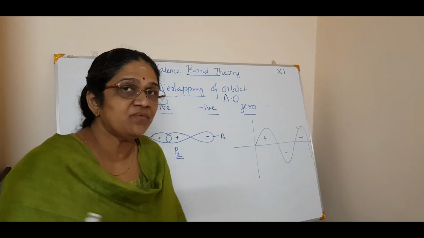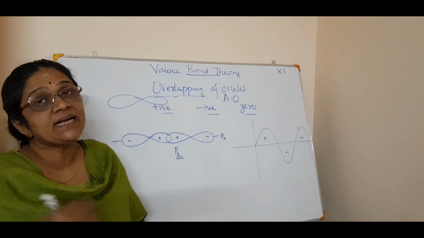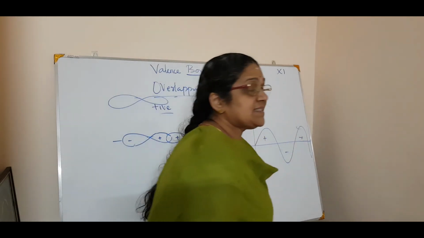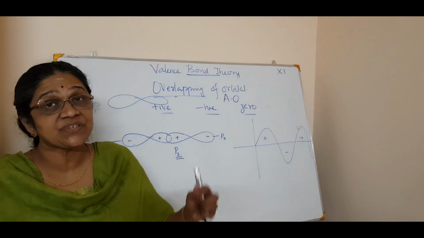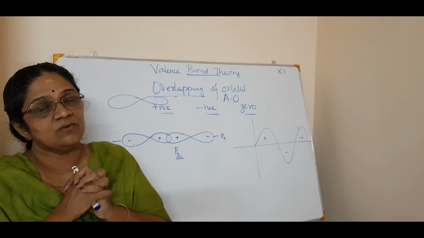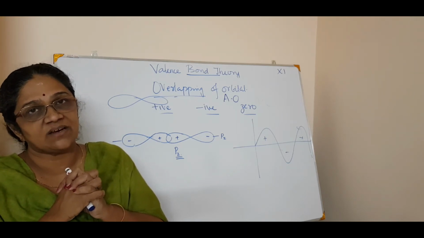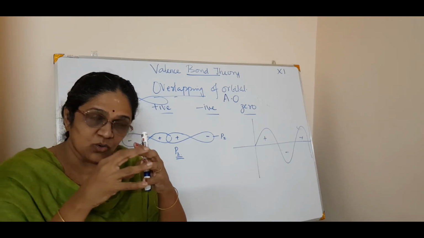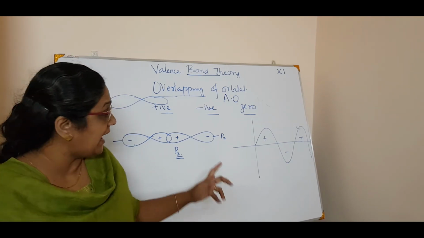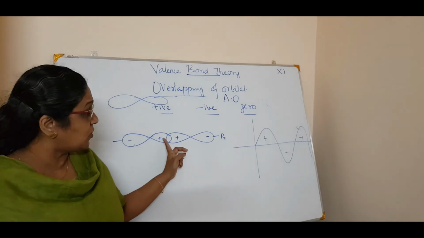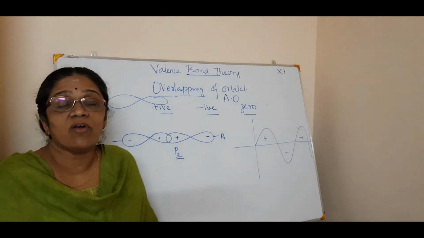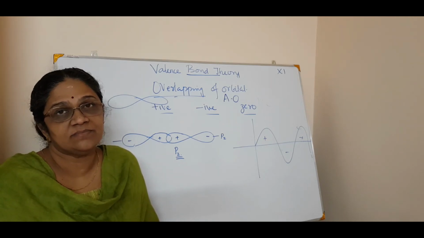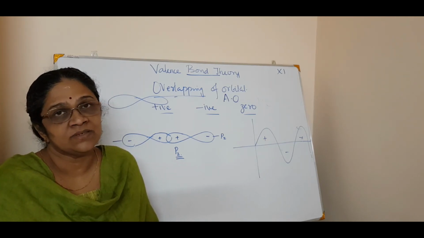There is no connection with positive or negative charge. It only says that plus and plus will have a constructive interference. We will study interference in physics. So when plus and plus come close together, there will be a constructive interference, a positive overlap, and a correct bond will be formed. That is the funda.